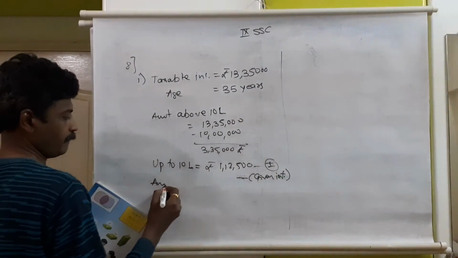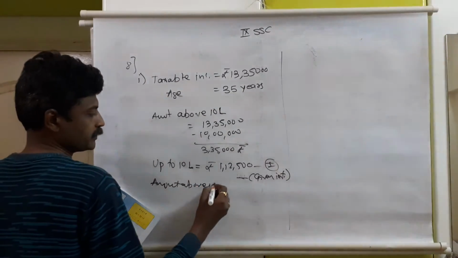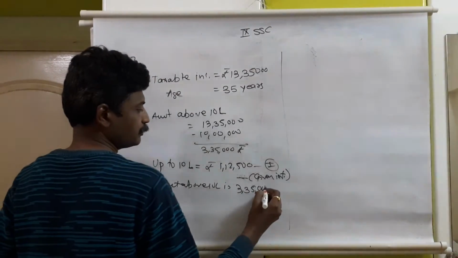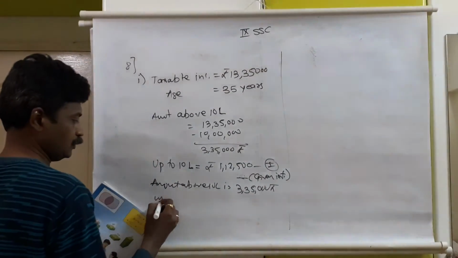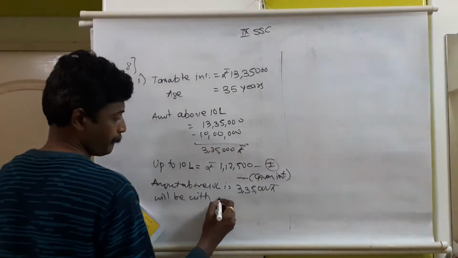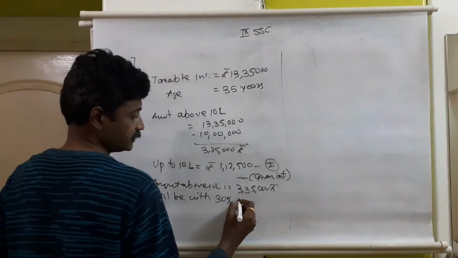Amount above 10 lakh is 3,35,000 rupees, which will be taxed at 30%.